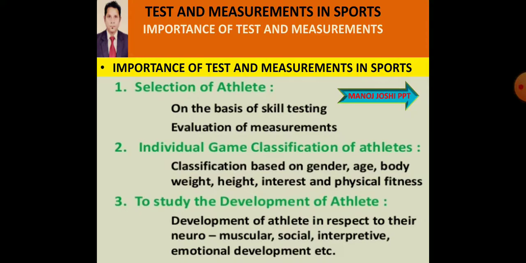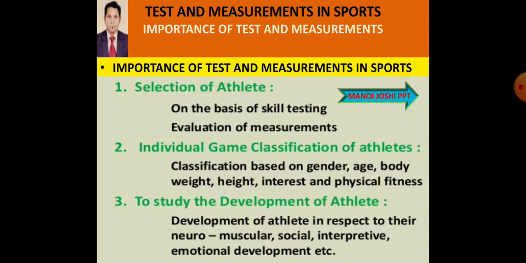So development of the athlete in respect to their neuromuscular, social, interpretive, emotional development, etc. In the case of a sports person, it is highly needed, because after each phase we have to check the athlete's performance and development.